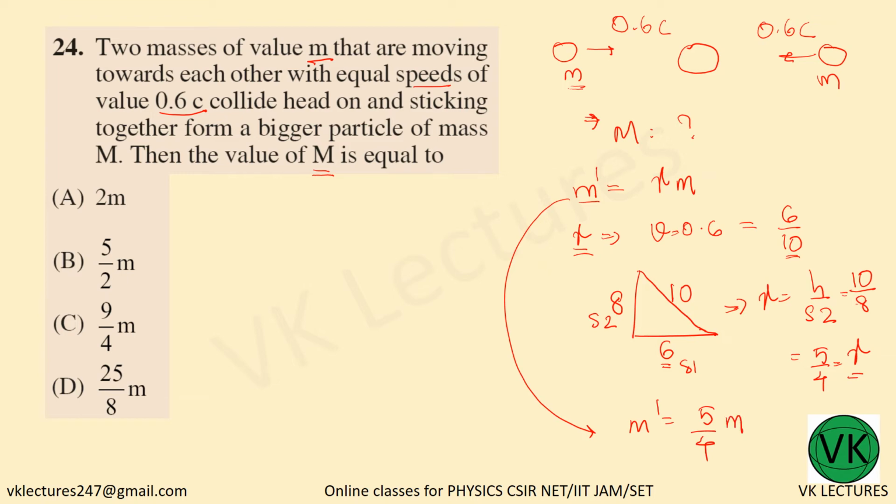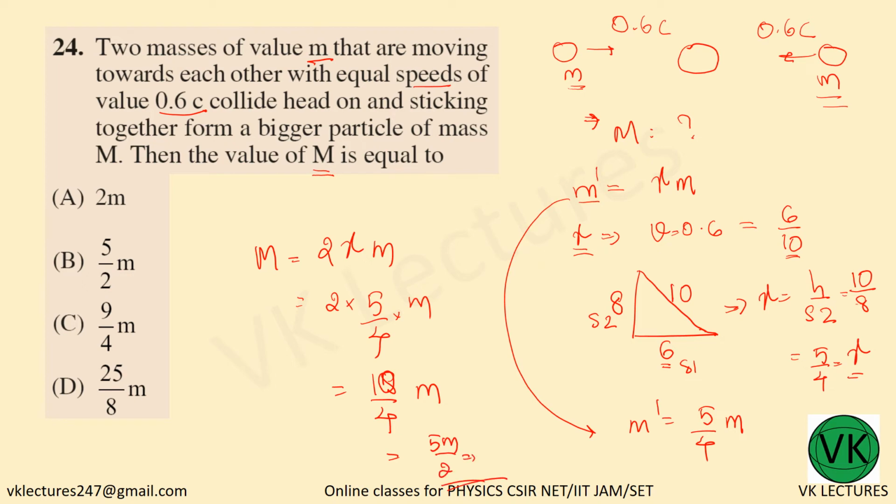Okay, similarly this is also moving with the same speed, so capital M would be equal to 2 times gamma m. That is nothing but 2 into gamma, which is 5 by 4, into m. That is nothing but 10 divided by 4 m, which is 5m by 2. It would definitely be greater than 2 times the mass. So all values are greater, so you don't have any other option.